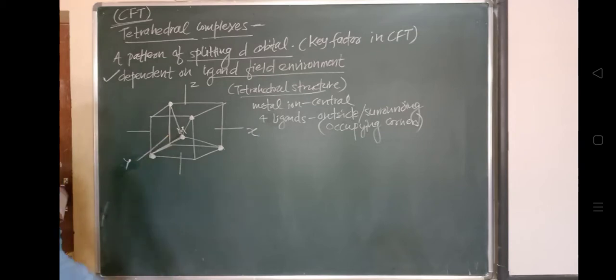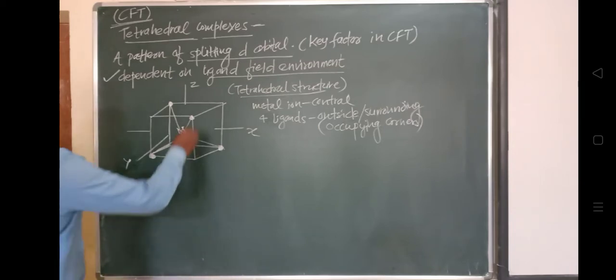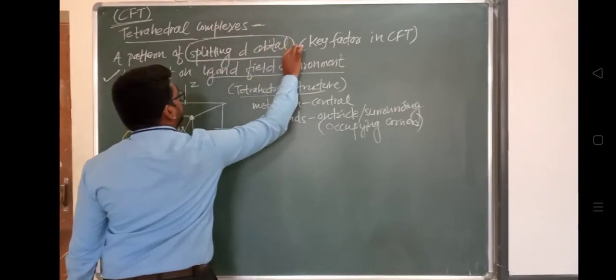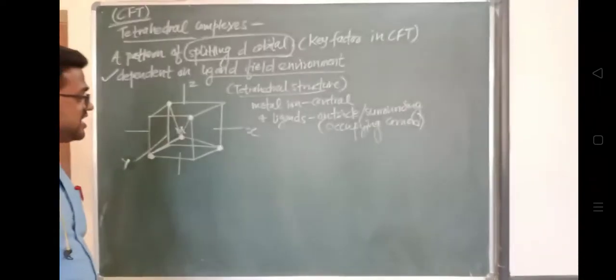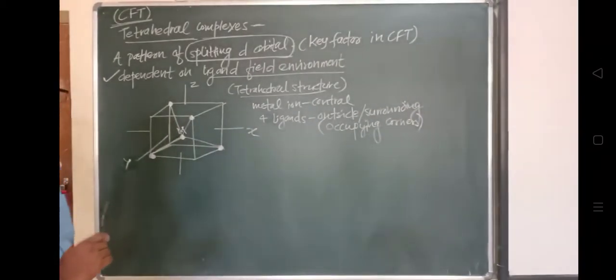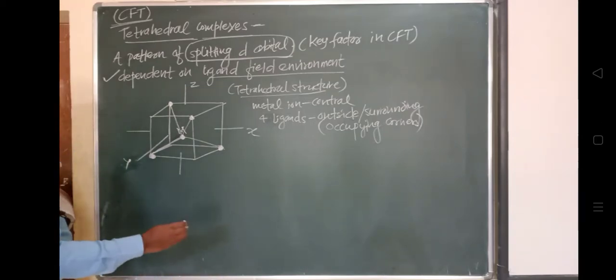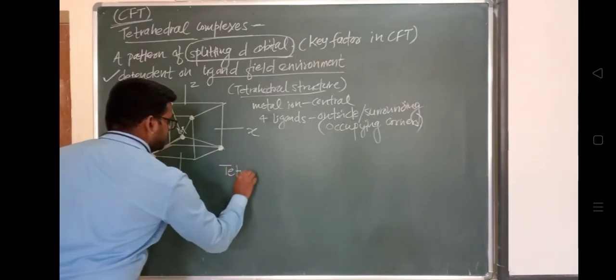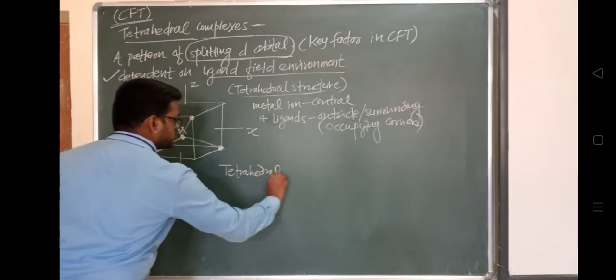But what difference is actually present? The difference is in the splitting of the d orbital in the case of tetrahedral and in the case of octahedral. There is a difference between the splitting of the orbitals, so we'll see what that difference is. Consider any free ion in the case of tetrahedral.